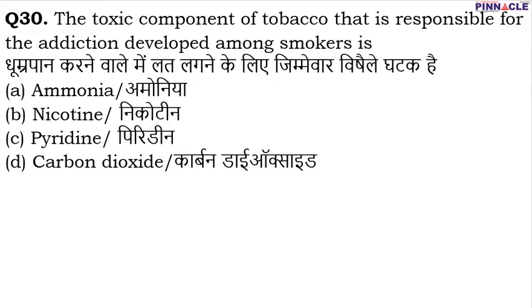Coming to question number 30. So in question number 30, the toxic component of tobacco that is responsible for the addiction developed among smokers is. We know that if somebody starts smoking tobacco or any other thing, then they become addicted. Even if they want to quit the use of tobacco, it becomes very difficult for them to do so. So the question arises, what is that particular component which is very toxic, which is very addictive, because of which smoking is considered to be injurious to health? That particular toxic component is none other than nicotine. Because of the presence of nicotine, it is said that smoking is injurious to health. So B is going to be the correct option.